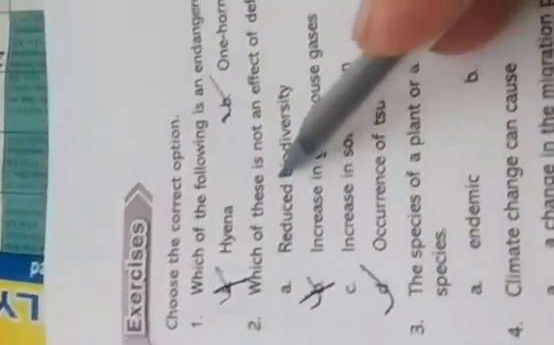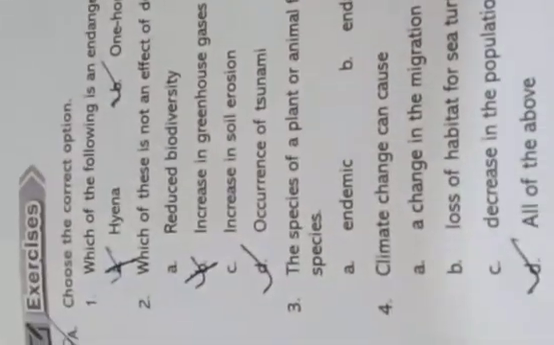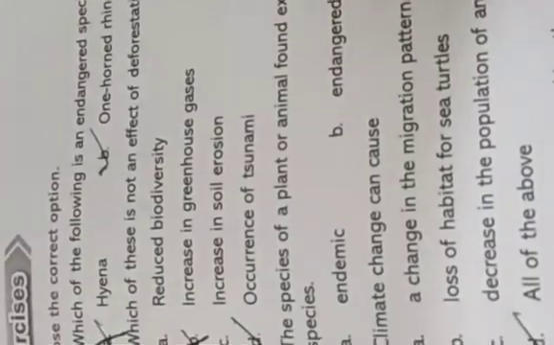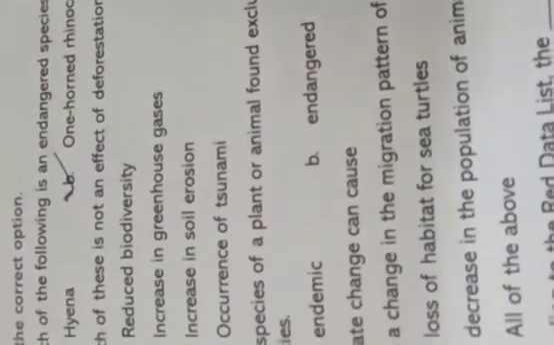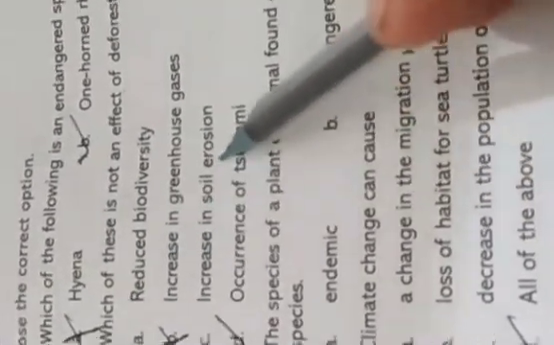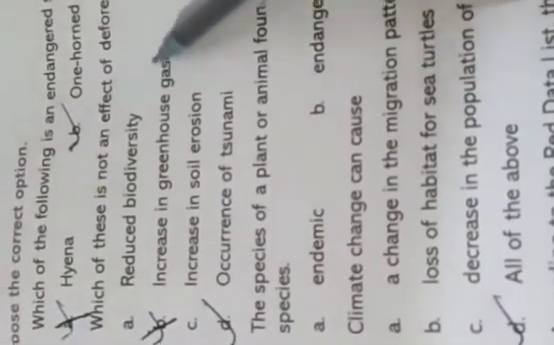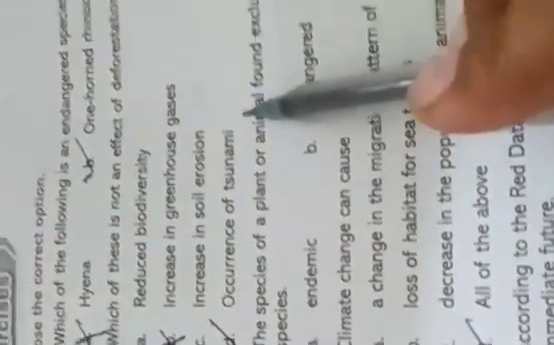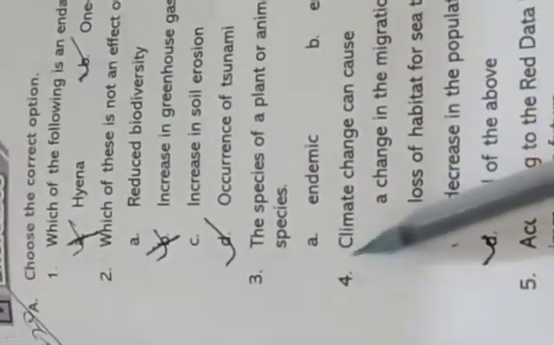The second one: which of these is not an effect of deforestation? Which of these is not caused by deforestation, as we learned in the chapter about the effects of deforestation. Here are 4 options: reduced biodiversity, increase in greenhouse gases, increase in soil erosion. These all 3 are caused by deforestation. But the next one, occurrence of tsunami, is not caused by deforestation. So option D is correct here.